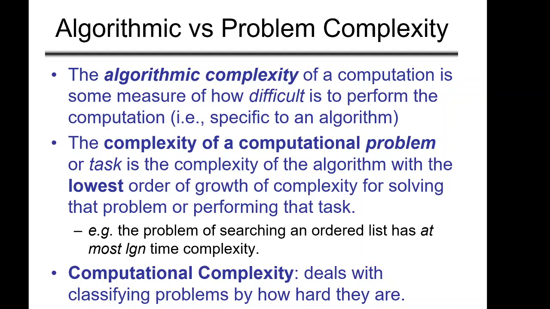So computational complexity deals with classifying problems by how hard they are. Now we are not talking about the algorithm, rather we are talking about the problem itself.